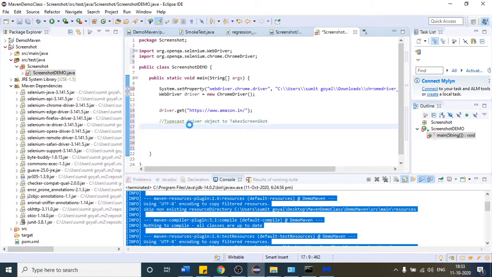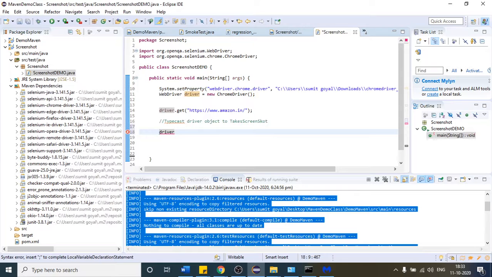But before that I have to do some typecasting. So this is my driver object, WebDriver equals new ChromeDriver. Enclose this in parentheses, like that. Before that I will write one interface.